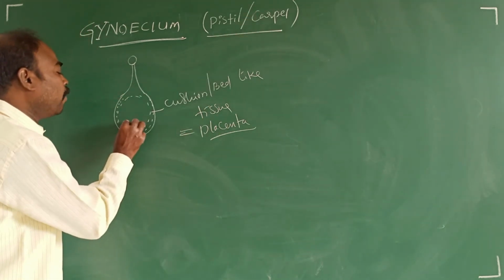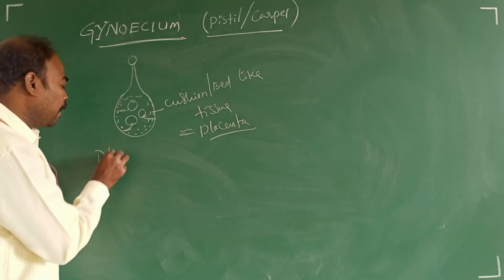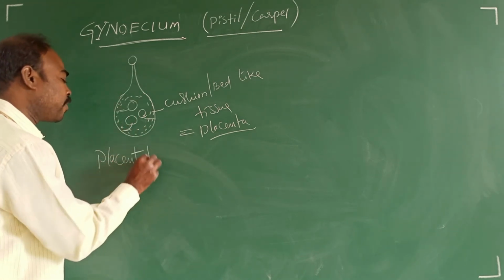The development of ovules on the placenta is called placentation.